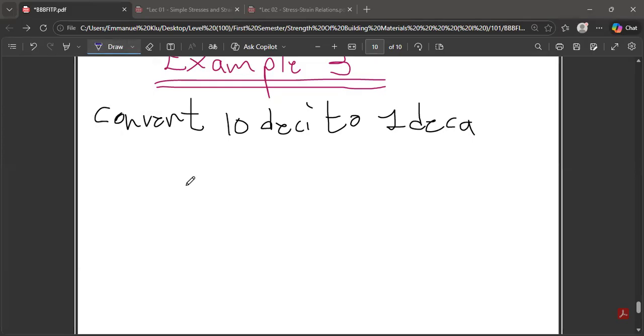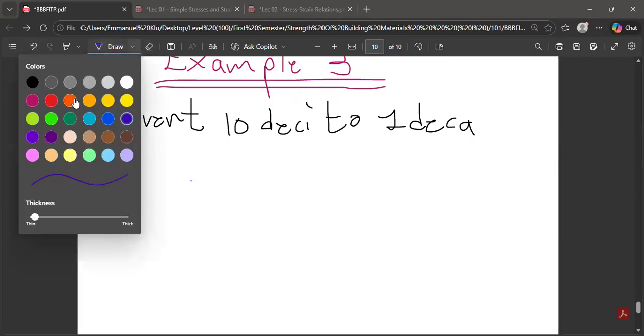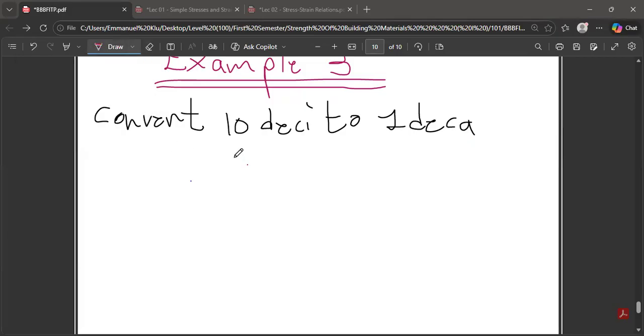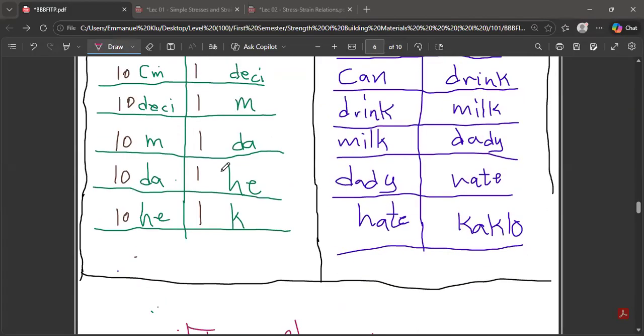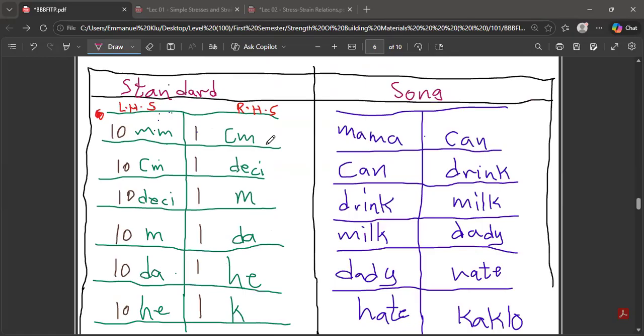So this is just as simple. This is direct. Students can always solve this, but when I trick the question the other way around, it becomes a problem, and that is how they will always trick it for you. So okay, this is our solution. Give me the formula. What do you think is going to be the formula? Which formula are we going to use? Can you provide the formula from this table for us? It's going to be 100 decimeter is equal to 1 deca.